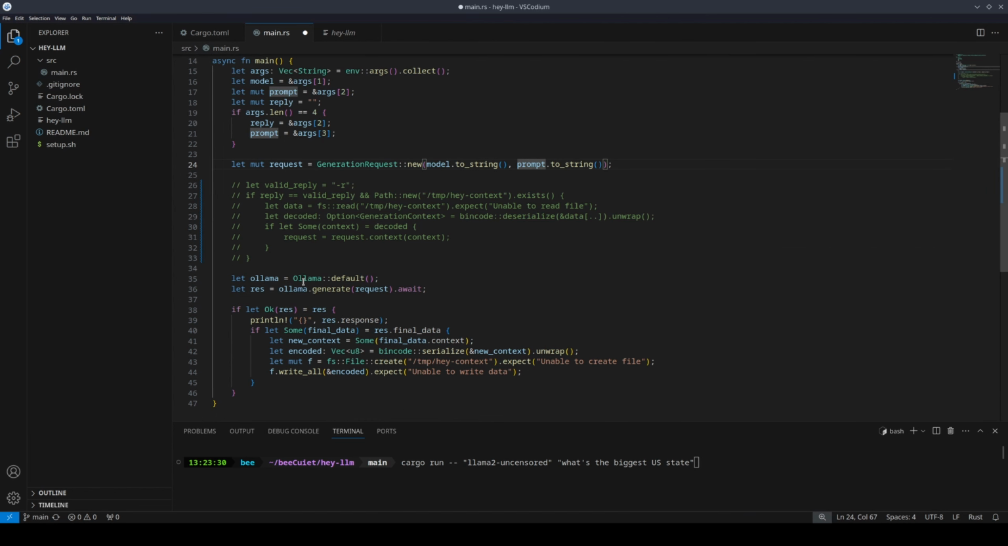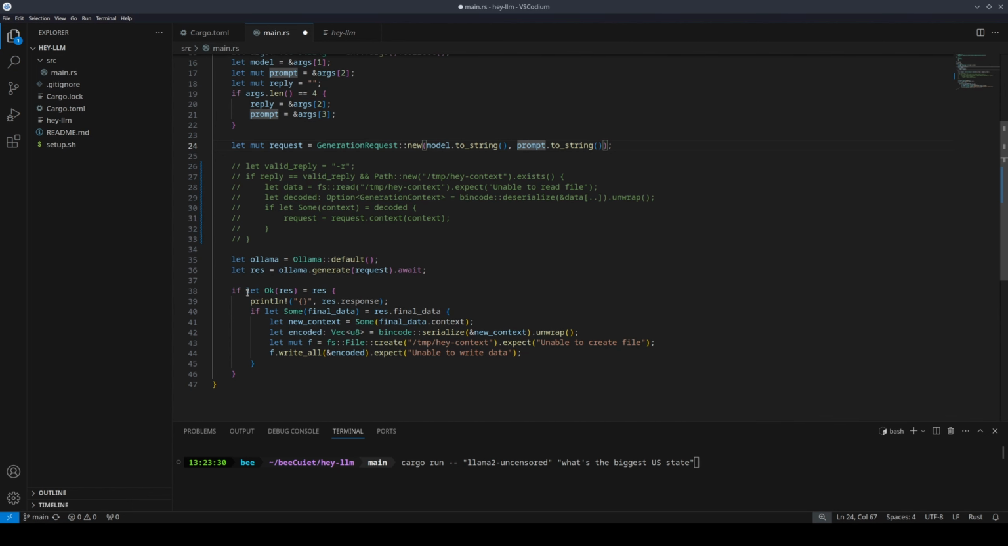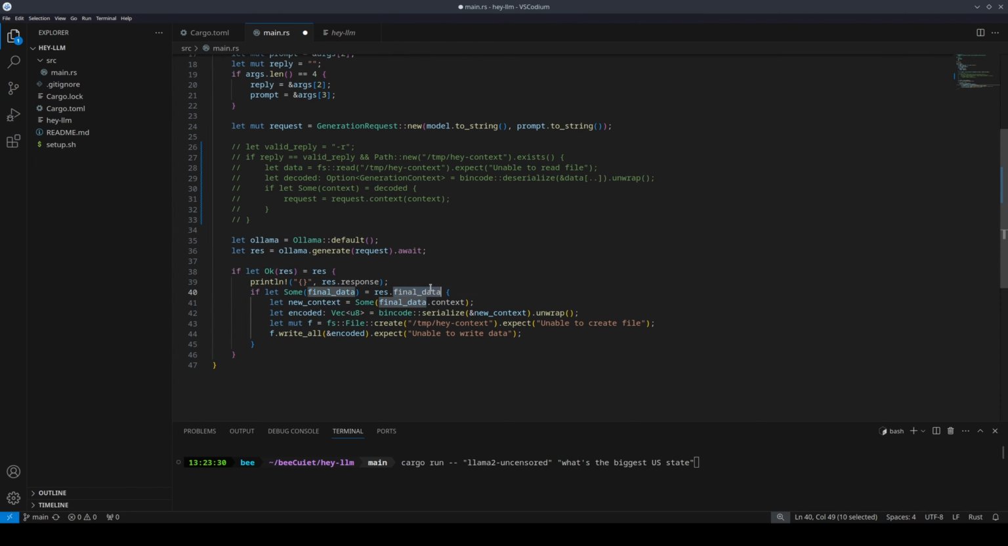We're initializing the Ollama client from the Ollama RS package we're using. And we're going to call Ollama generate request, and we're going to await it so that we can get a response stored under res. We're going to do pattern matching to make sure that res returned an okay at 200. If so, we're going to print the response. And then we're going to look to see if res.finalData exists.